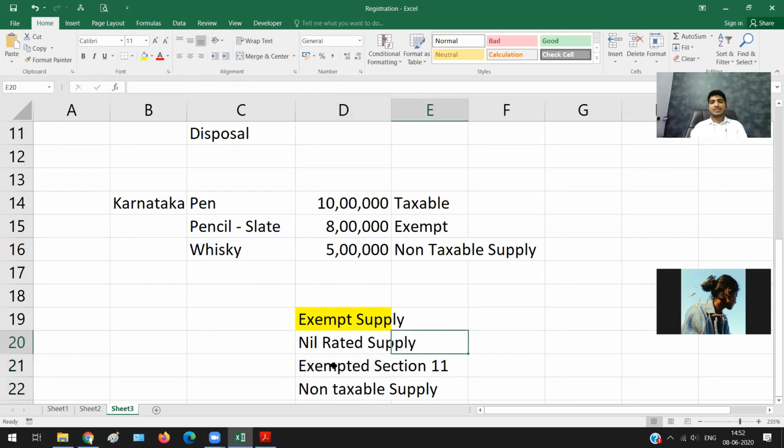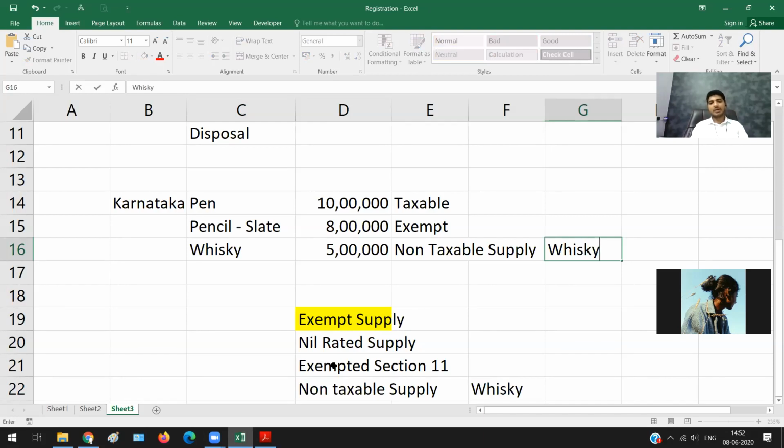Now what do you mean by non-taxable supply? Your whiskey is a non-taxable supply. So once whiskey is a non-taxable supply, it comes under the meaning of exempt supply. Though it is a non-taxable supply, it will be treated at par with exempt supply. So what is my aggregate turnover?